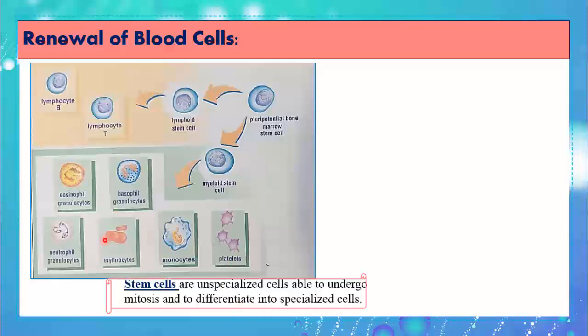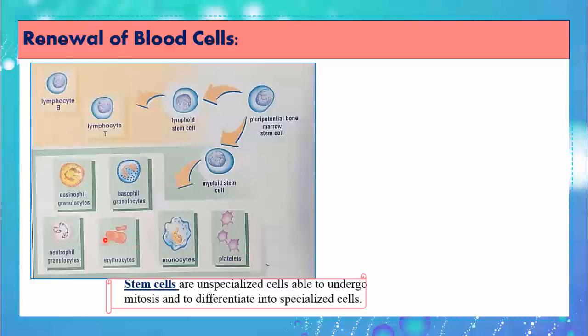To simplify the idea, you can think of this stem cell as a baby cell with no function. Its function is only to grow up in order to become or to have a special role. And this is the first difference between the stem cell and the specialized cell. However, there's another important difference.